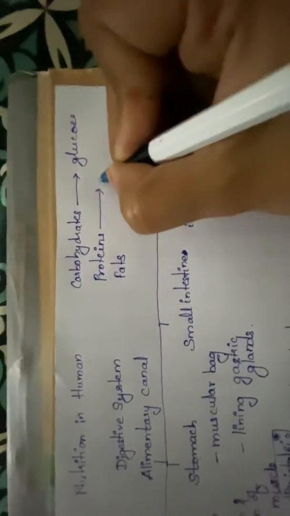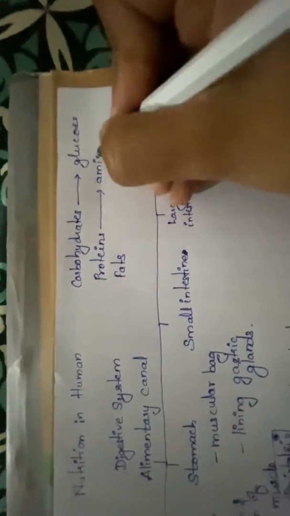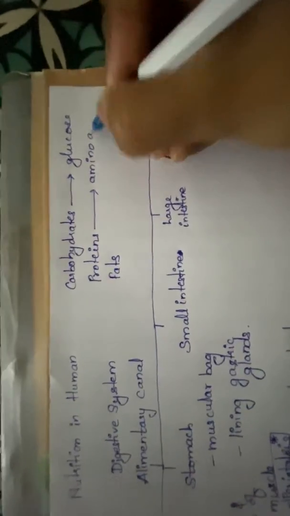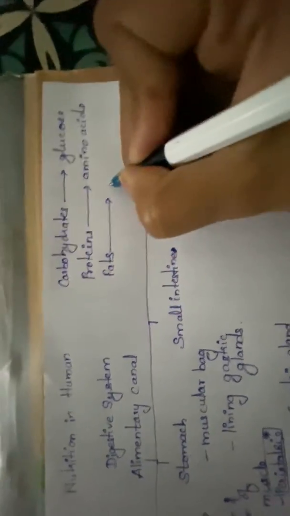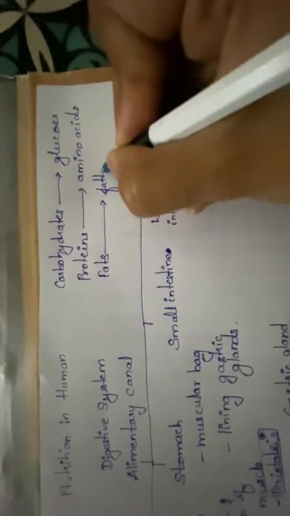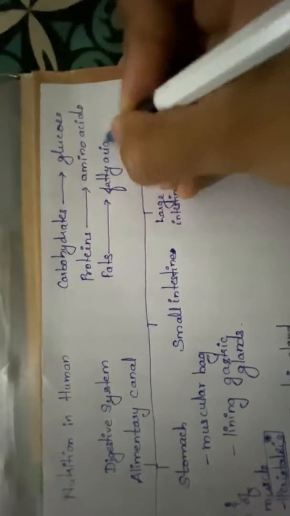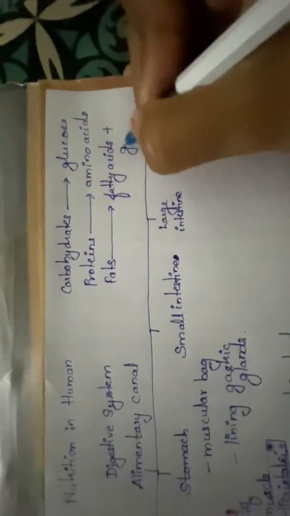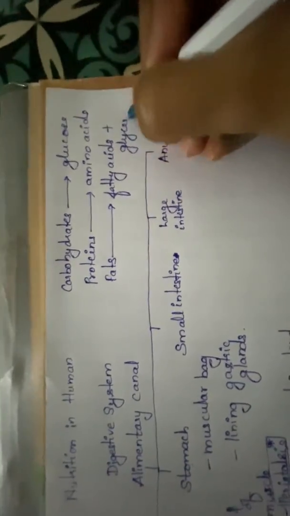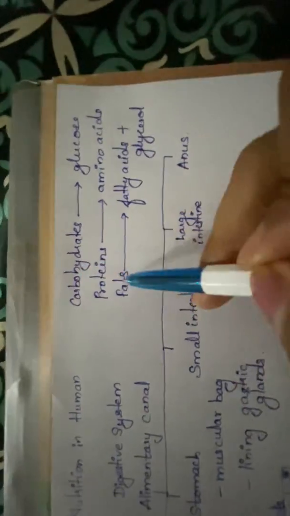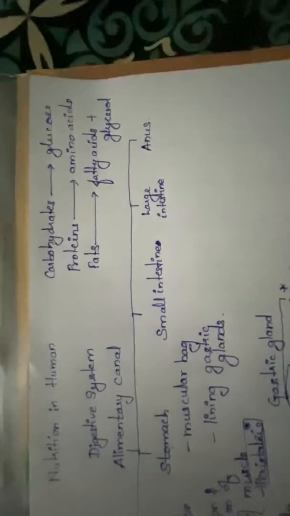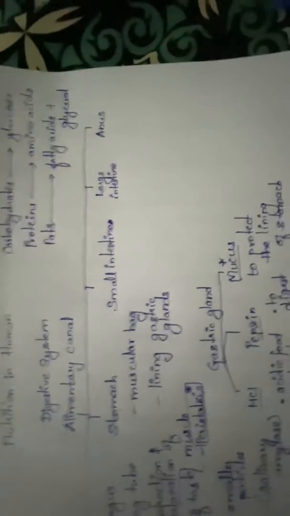Proteins will be broken down into amino acids, the building units of proteins, and fats will be broken into fatty acids and glycerol. These are the building units of these complex structures. Right, children? So how will this complete digestion of food in the small intestine occur?